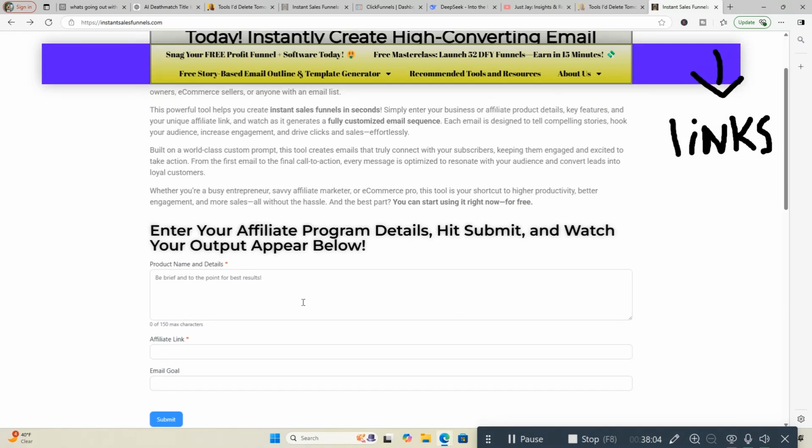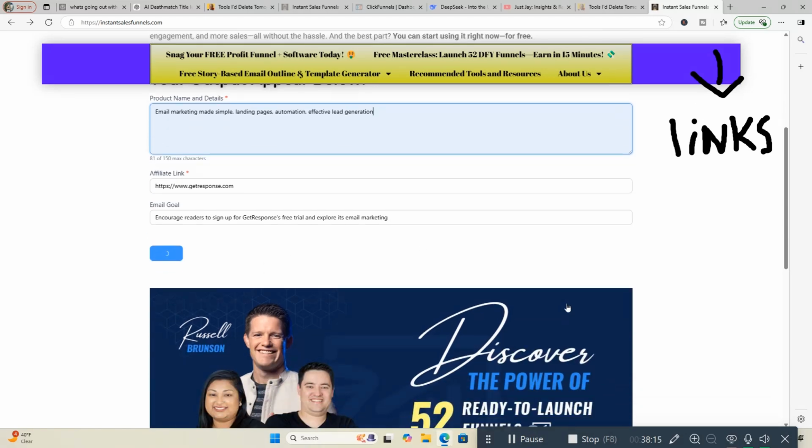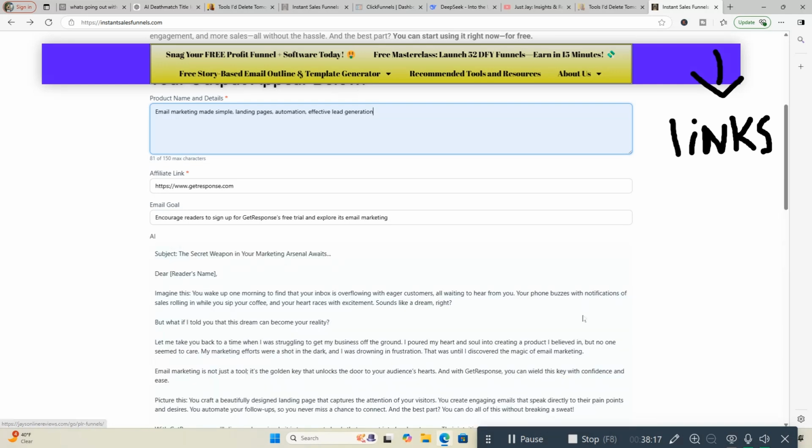But this is a really good tool. Just copy and paste your emails. As you can see right here, it's creating an email from my last one. And we'll wait till this finishes, and then we're going to end this video because it's getting very long. And here we go. It's got a subject, and it's a storytelling email.